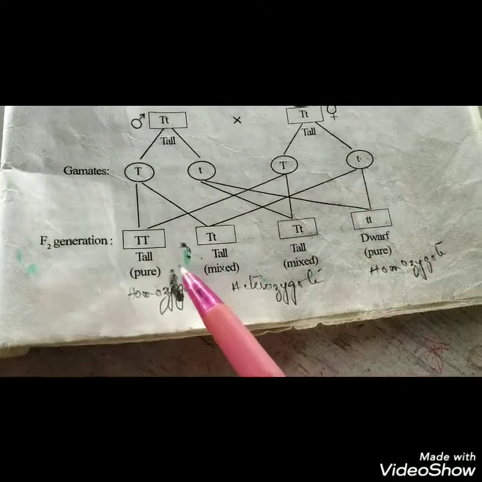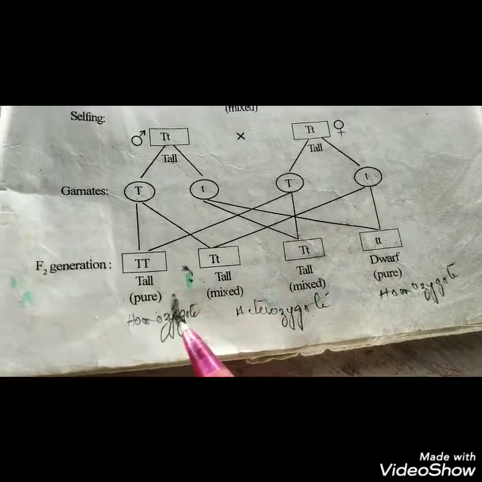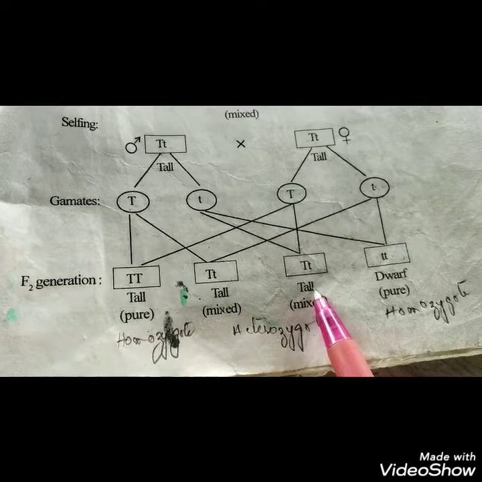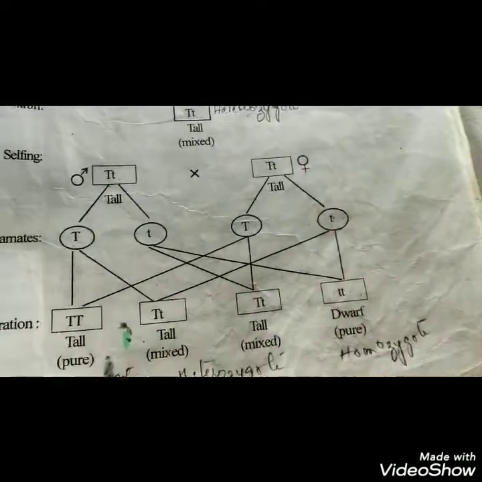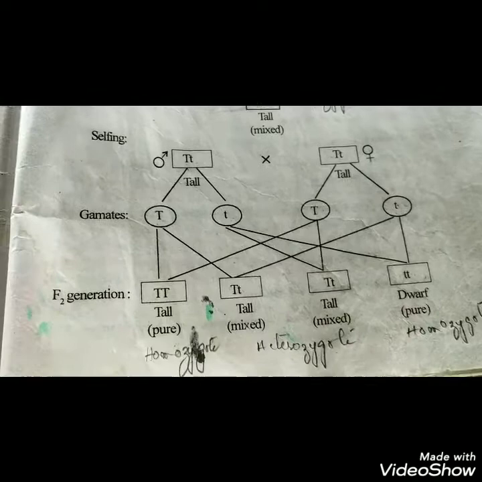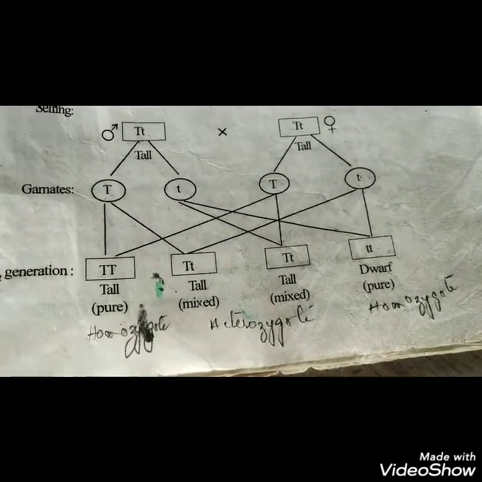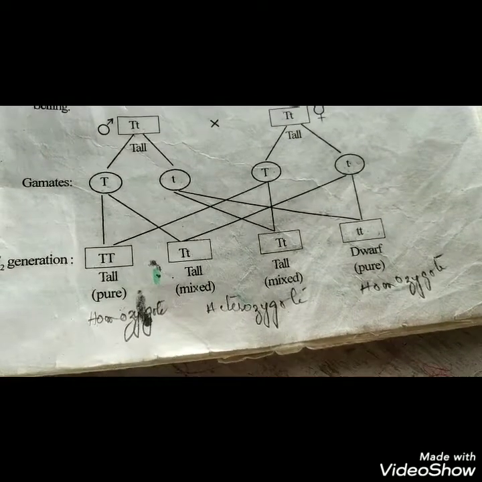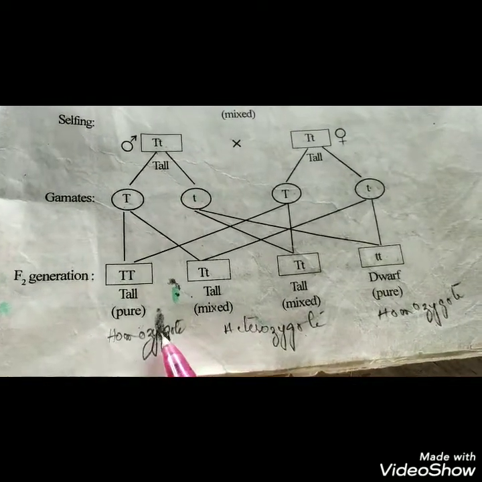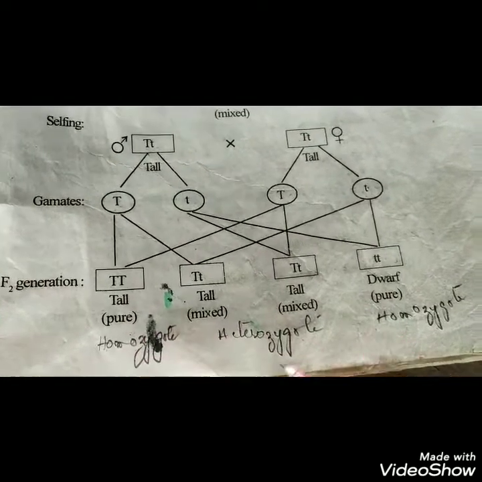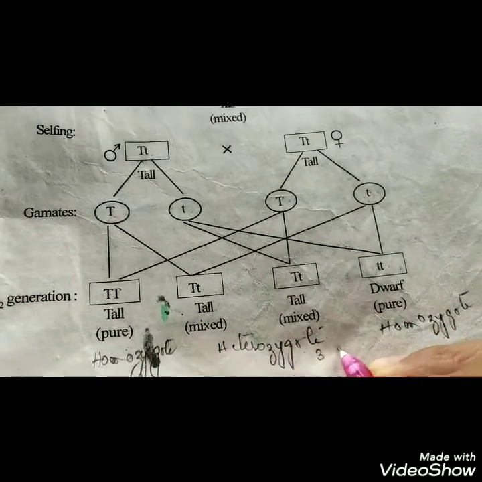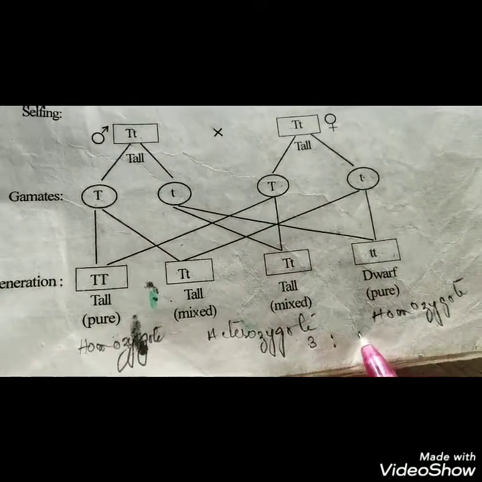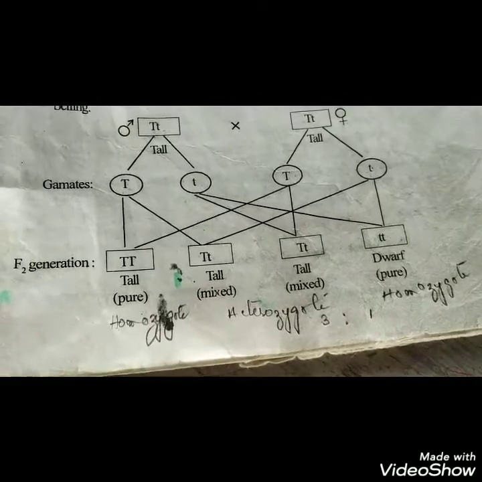So in the F2 generation, there will be formation of two homozygote plants and two heterozygote plants. And the phenotypic ratio, the character which can be seen with our naked eye, of the F2 generation will be 3:1, where the 3 represents the tall plant and the 1 represents the dwarf plant.